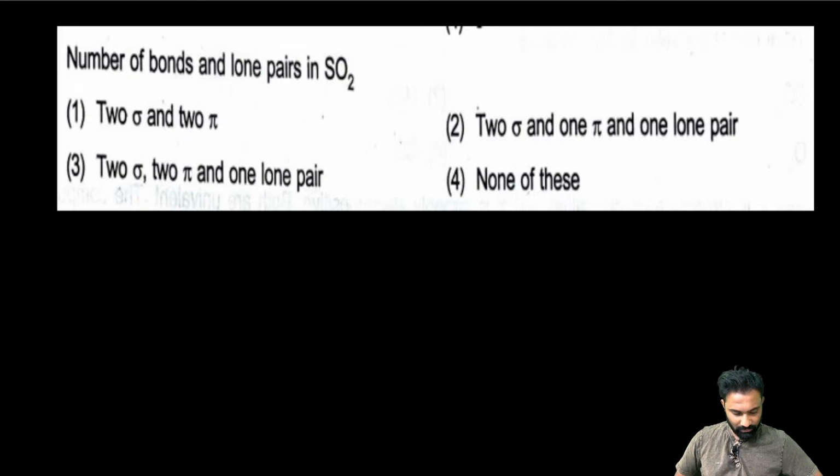What is the answer for this one? The number of bonds and lone pairs on the SO2. Answer is 3.